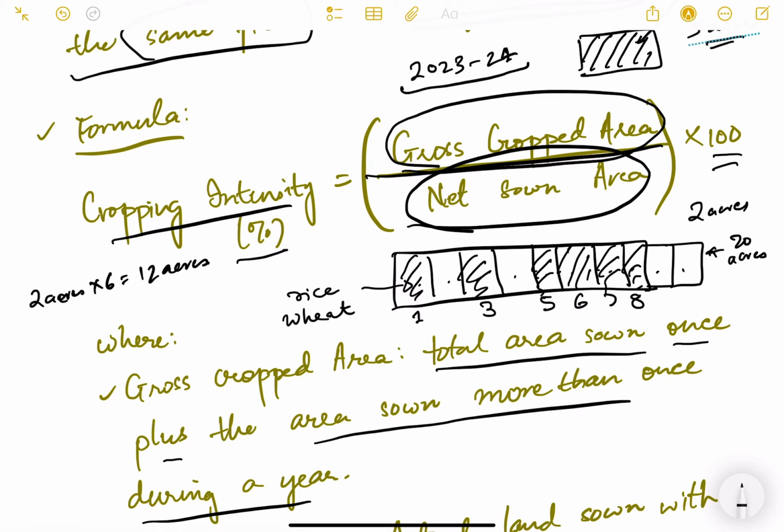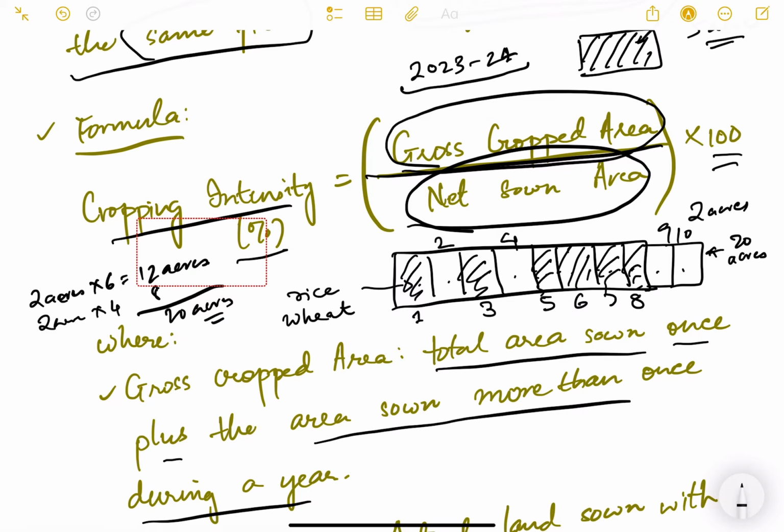Plus the remaining 4 farmers, that is farmer number 2, 4, 9 and 10. The net sown area will be 2 acres multiplied by 4, that is 8. Okay, so 20 acres is the net sown area in this particular village.